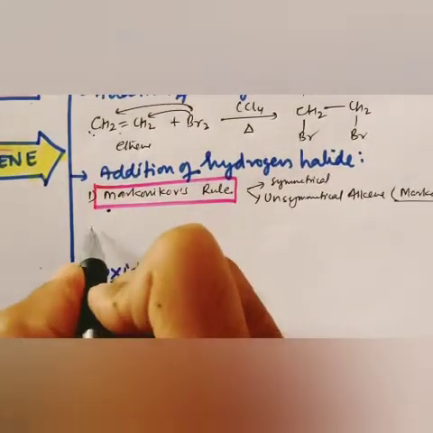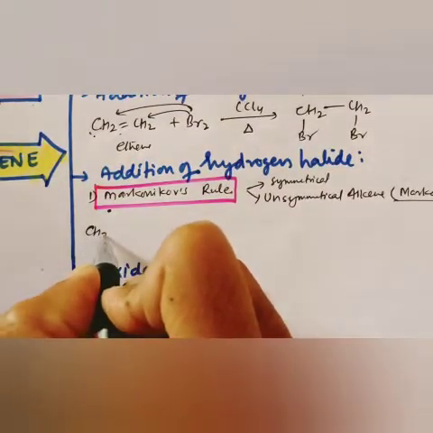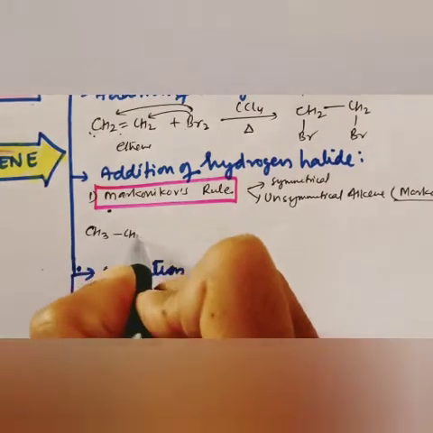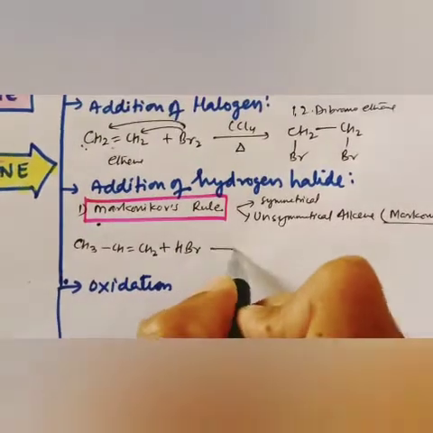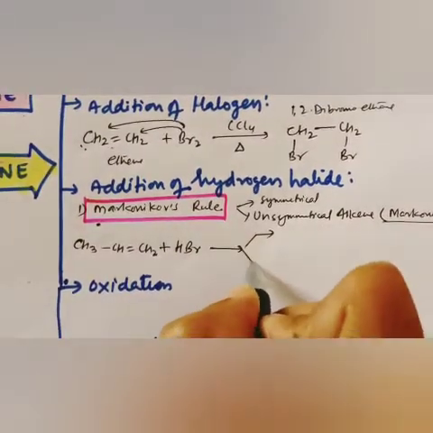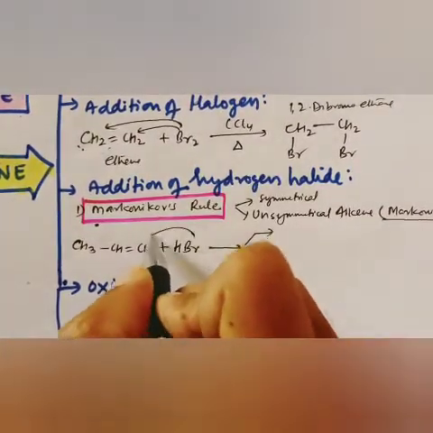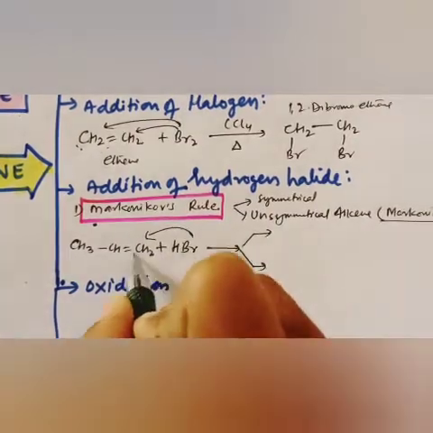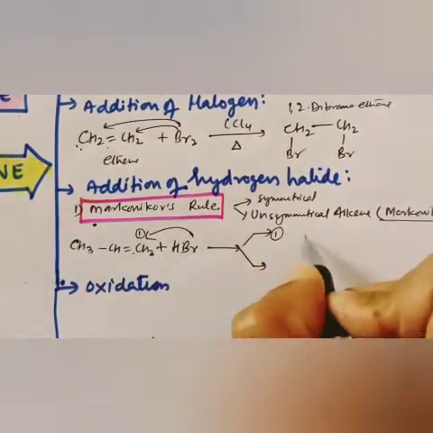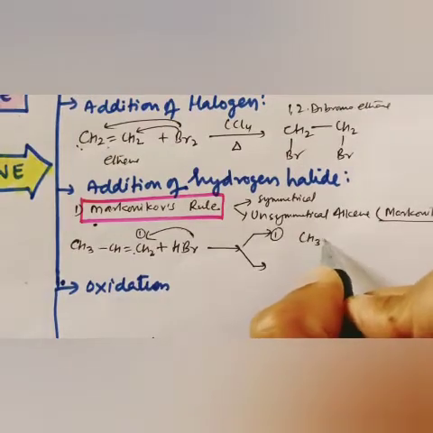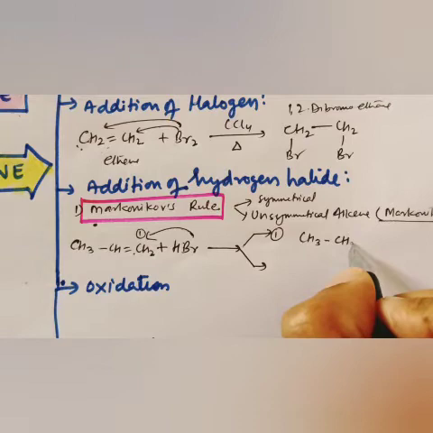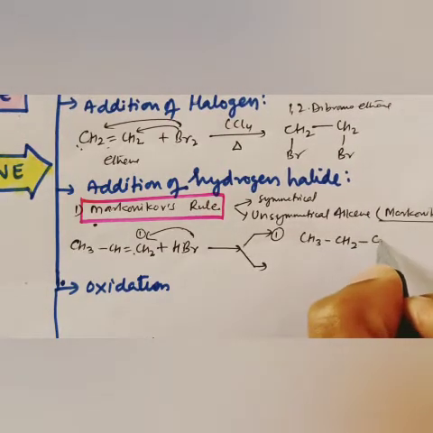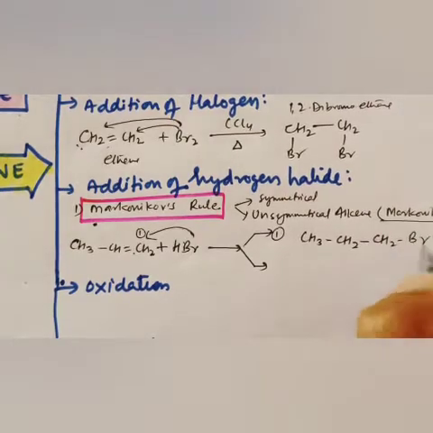Okay, so what is there? CH3 CH=CH2, when reacted with HBr, will give two options. This Br can attach on this carbon. If it attaches here, that is number one: CH3 CH2 CH2Br.